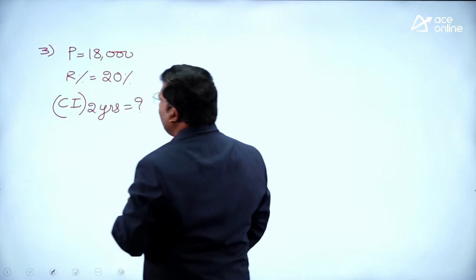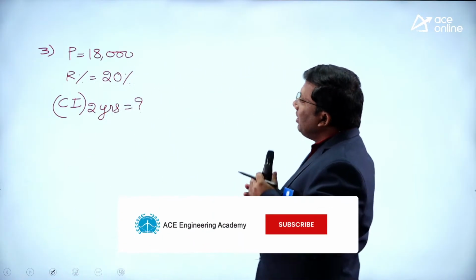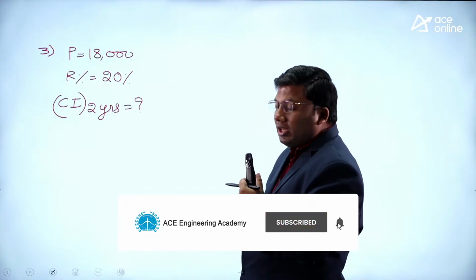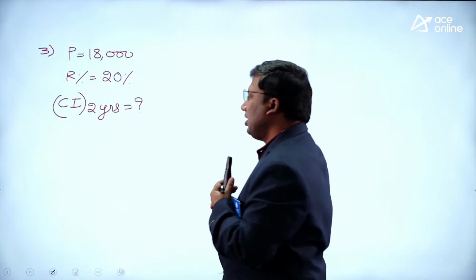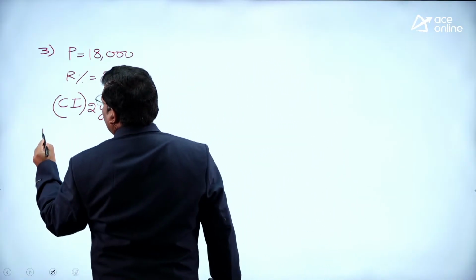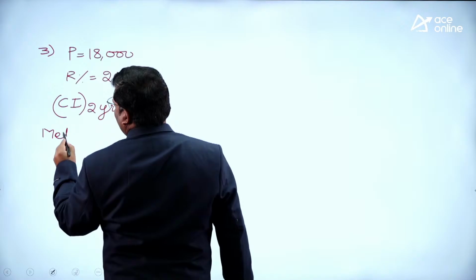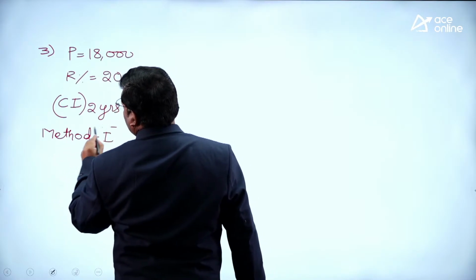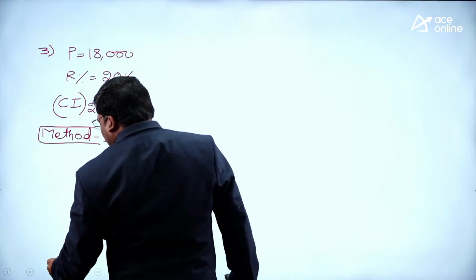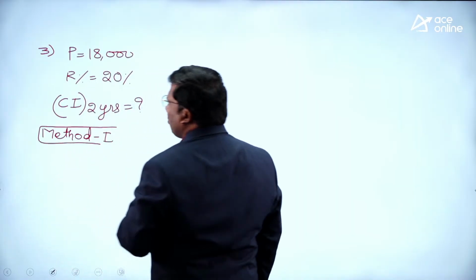P is 18,000, R is 20 percentage, CI for 2 years. This question can be solved in multiple methods. Method 1.